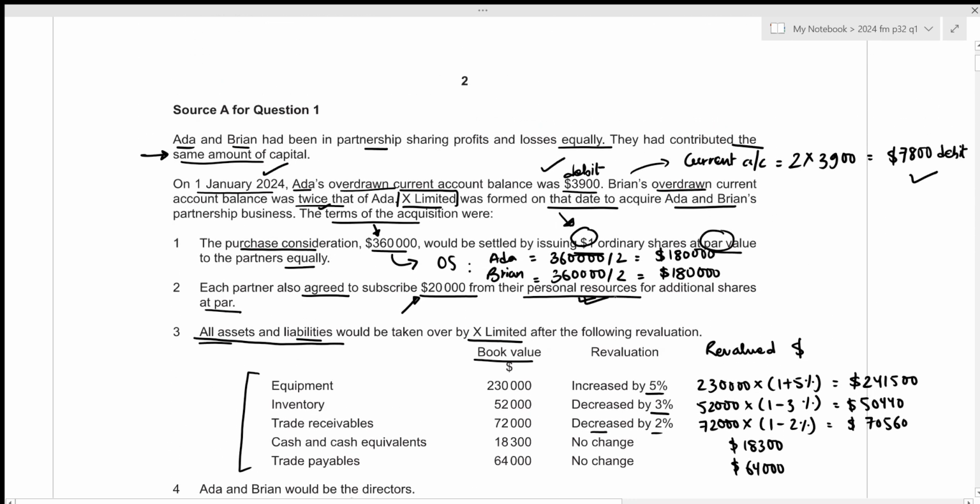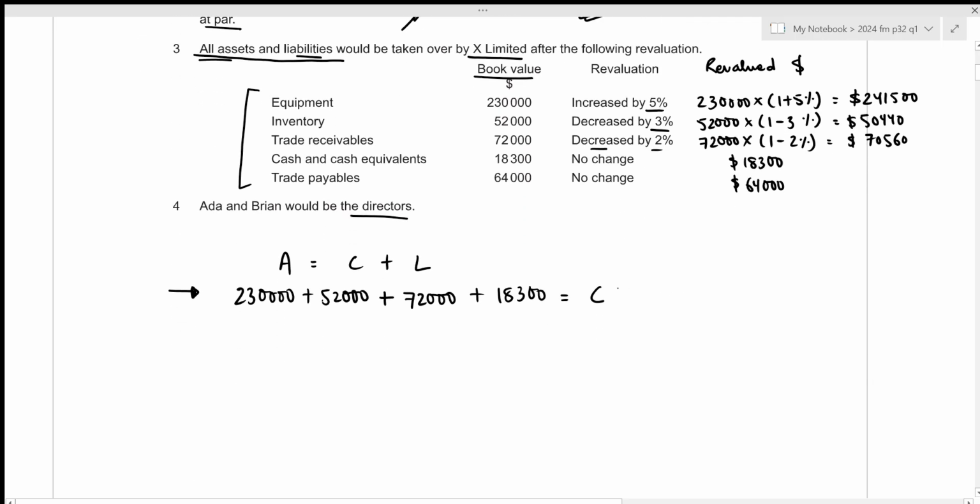Now we need to adjust the current account balances. And remember, both the current account balances are debit. It means that they will be negative. So we have negative 3,900 and negative 7,800. So minus 3,900 minus 7,800. And for the liability, we have trade payables of 64,000.